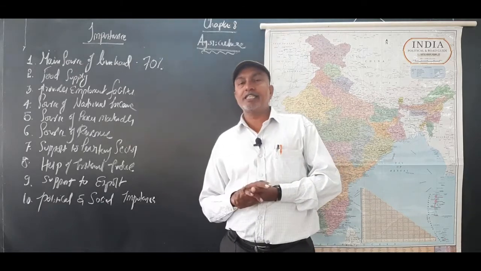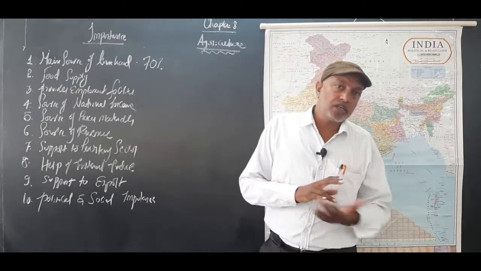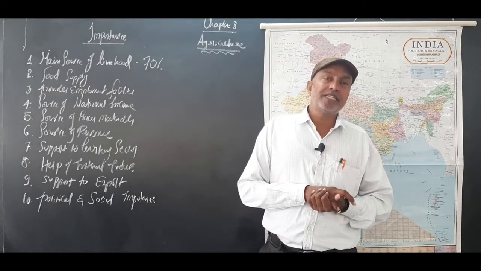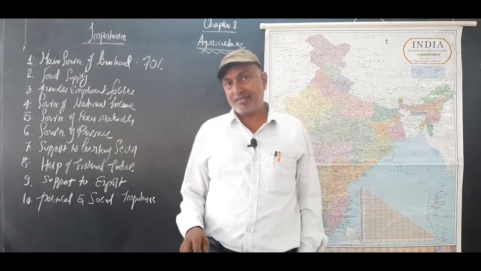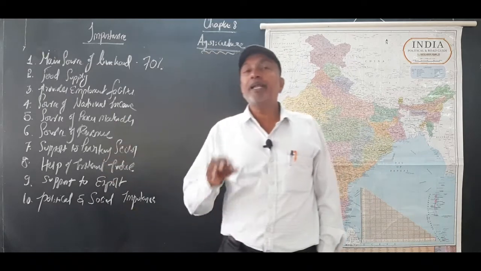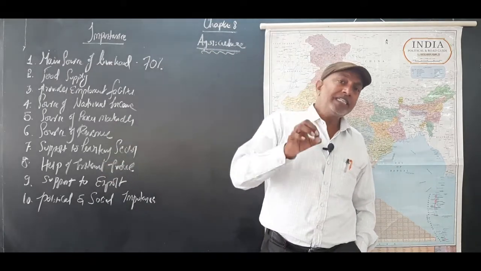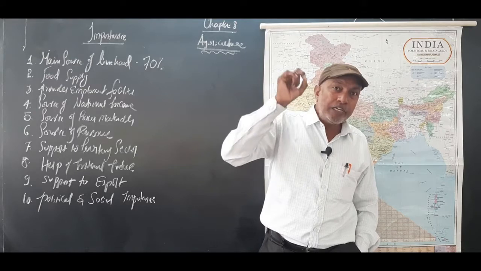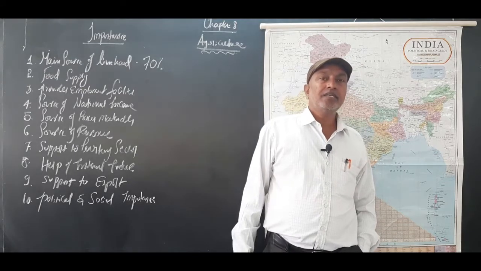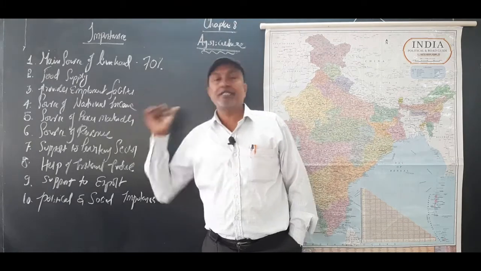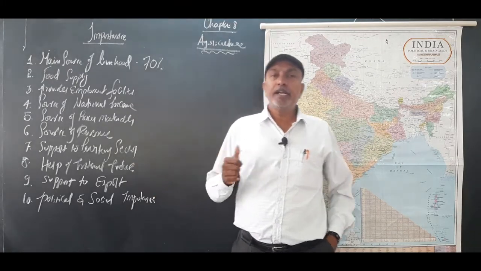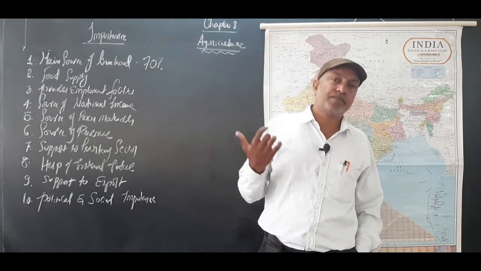The cotton textile industry depends upon the cotton crop. The matches industry, the plywood industry, and many more industries even today depend upon agricultural crops. The agricultural sector provides raw material to many industries, and many industries run because of the agricultural sector. That's why it is the backbone of industries.